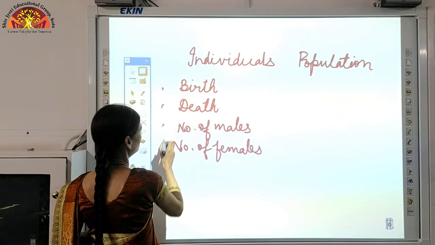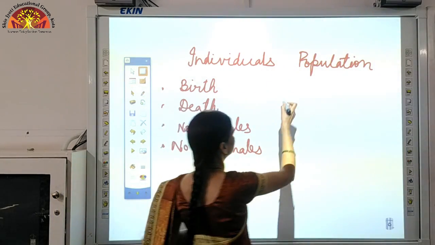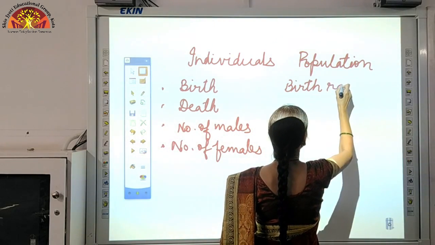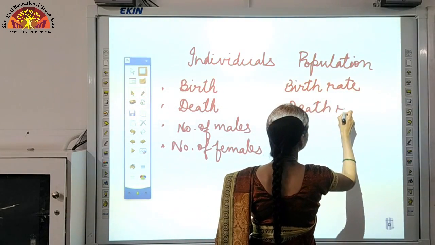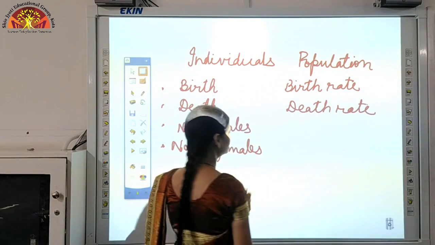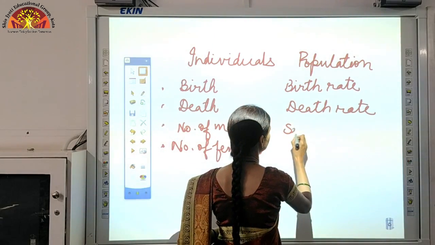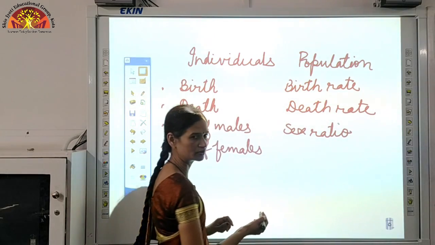But when we talk about population, we will not say birth, we will say birth rate. Similarly, death rate, and not the number of males and females, but we will talk about sex ratio. I will explain this term, what is sex ratio.